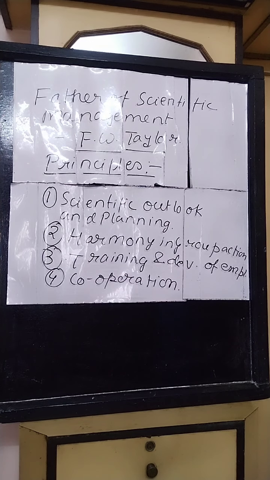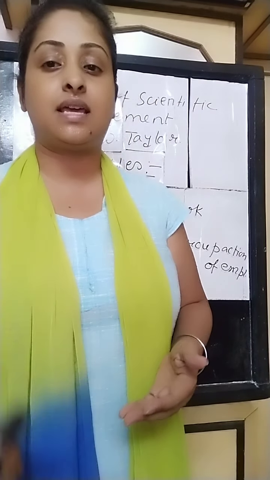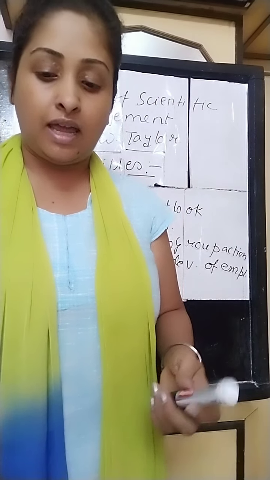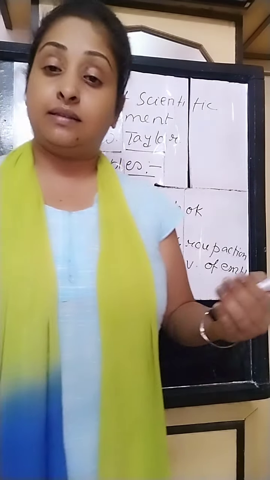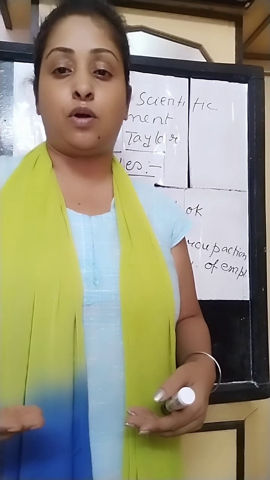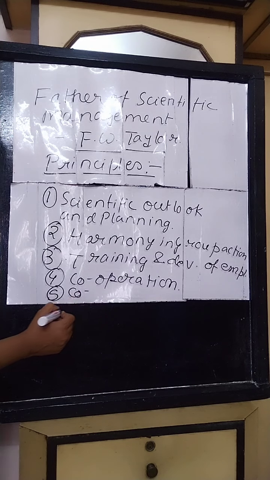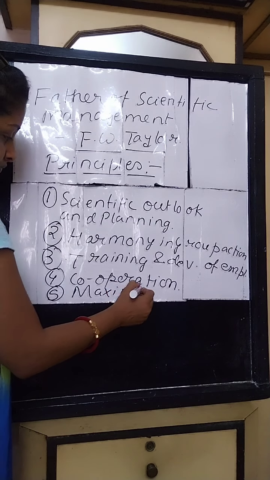The next point is maximum prosperity for both of them. By utilizing the resources provided, there should be maximum prosperity of the organization as well as the employees working in it. Maximum prosperity is possible when efficiency and output are both maximized, and that can happen if the resources are utilized properly. So maximum prosperity is another point.